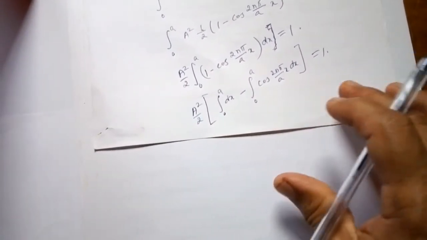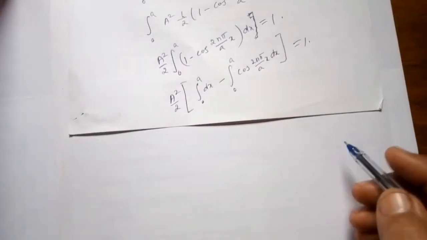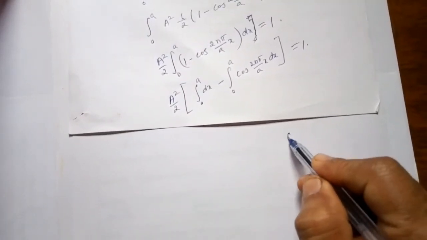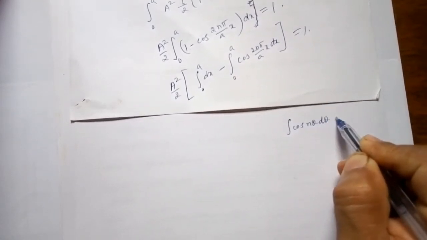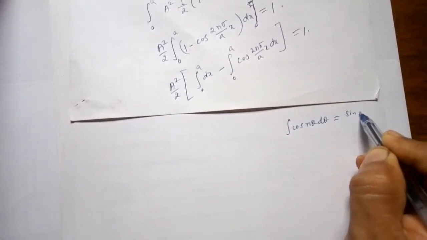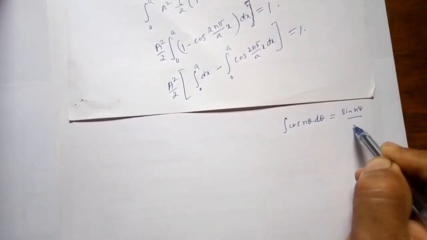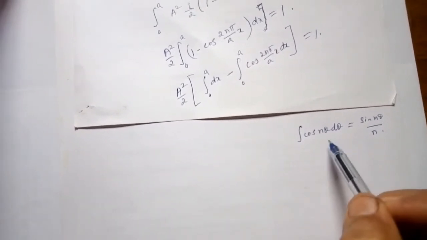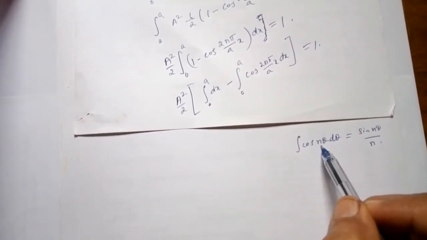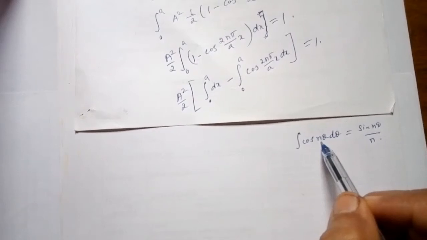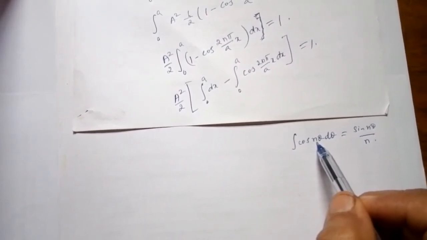To evaluate this, we shall use the integral ∫cos nθ dθ = sin nθ / n. So here, same thing, let us use cos nθ dθ.